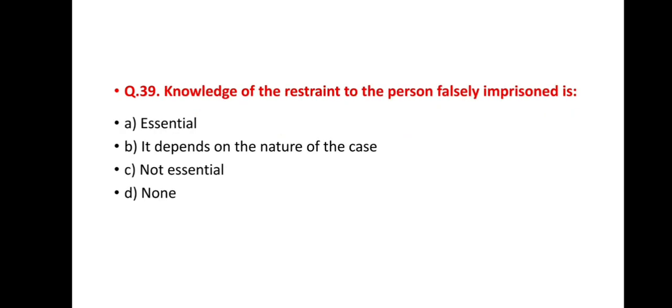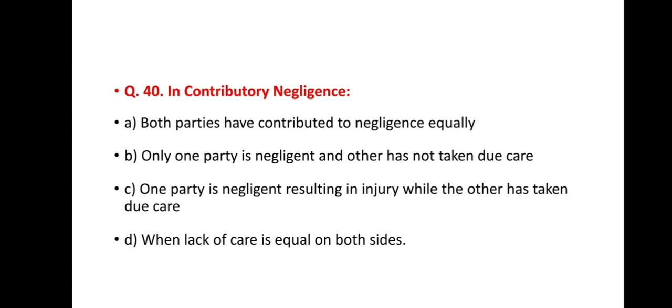Next question, question number 39. Knowledge of the restraint to the person falsely imprisoned is: Option A, essential. Option B, it depends on the nature of the case. Option C, not essential. Option D, none. And the correct answer is option C, not essential. Knowledge is not essential for the person who is falsely imprisoned.